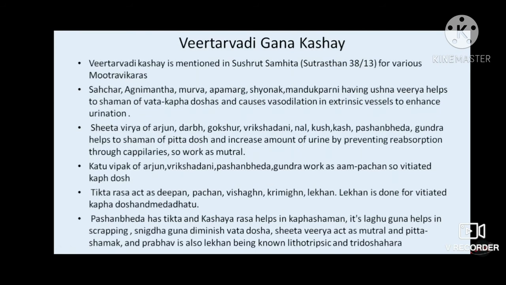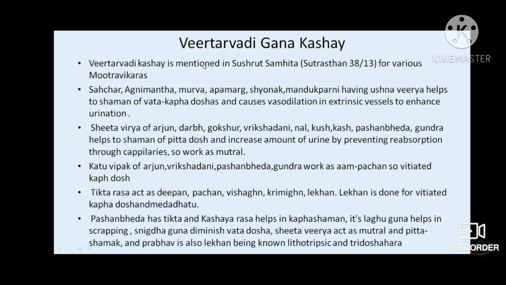Then comes the Veertarvadi Gan Kashaya. Veertarvadi Gan Kashaya is mentioned in Sushruta Samhita 38, Shlok number 13 for Mutra Vikaras. And here I have mentioned all the details about Veertarvadi Kashaya. So we won't go into the details of each of the ingredients like Sahachar, Agnimanta, Murva, Apamarga, Shonak, Mandu, Parmeet, they have Ushna Virya. Then Arjun, Garbha, Gokshu, they have Shita Virya. So this is in all the basic mode of action of Veertarvadi Gan Kashaya.